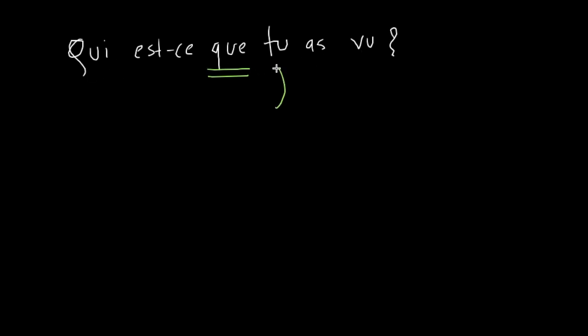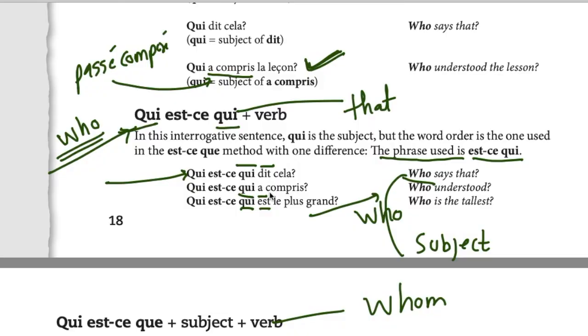You see, we have a subject following the relative pronoun. That's why we are using que, not qui. But it still means, it still translates as that. Who is it that you have seen? Who is it that understood? Who is it that is most tall or tallest?